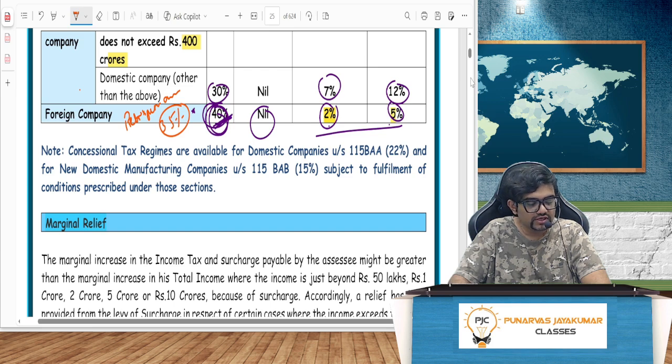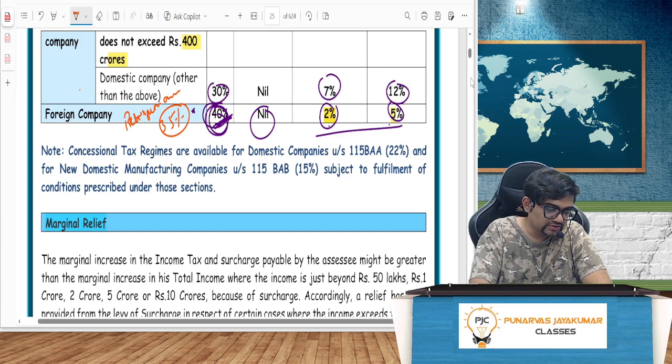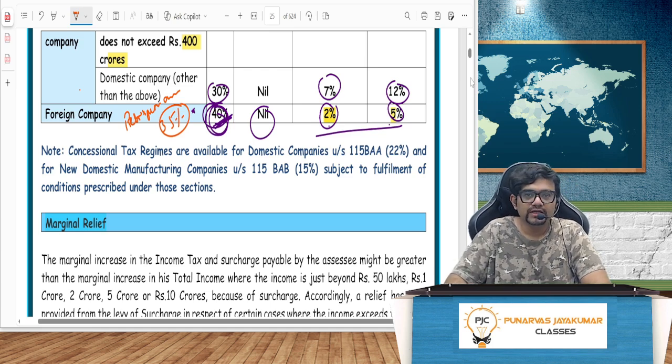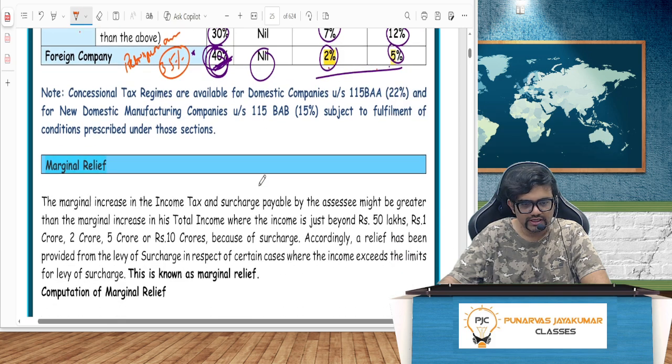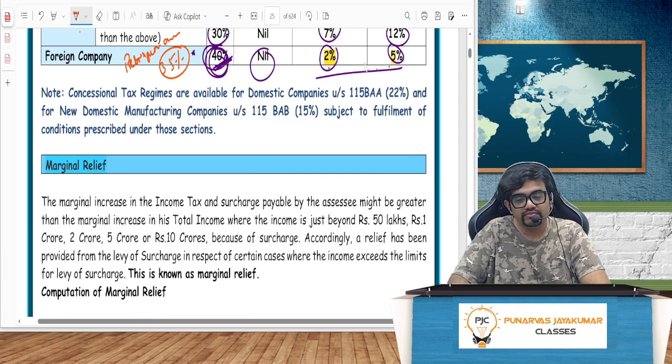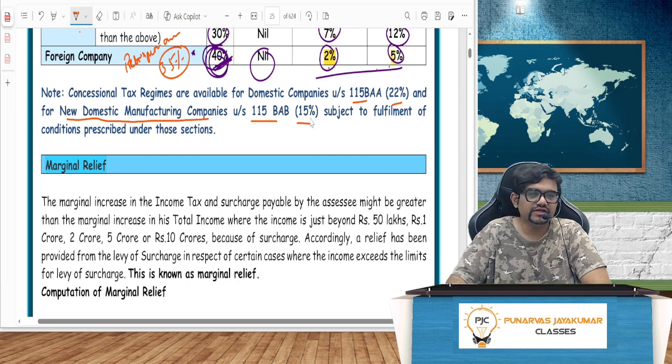Because I want more and more foreign companies to come and invest in India, so I'll have to give them benefit. But this remains unchanged. Still 35% is more than 30, right? So this is the change. But then again, guys, our concessional tax regimes: 115BAA 22%, and new domestic manufacturing company 115BAB 15%.